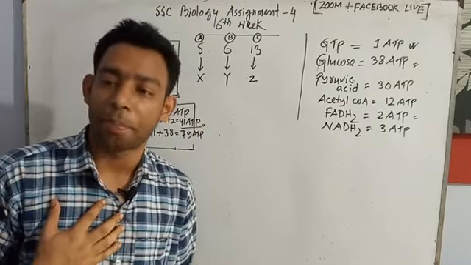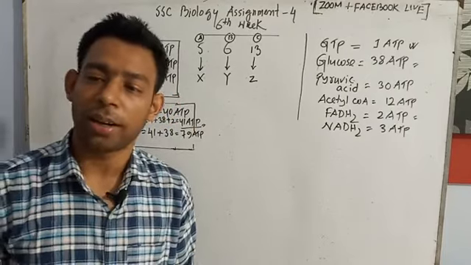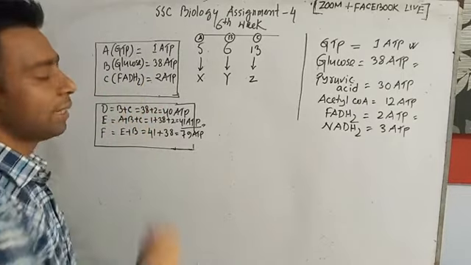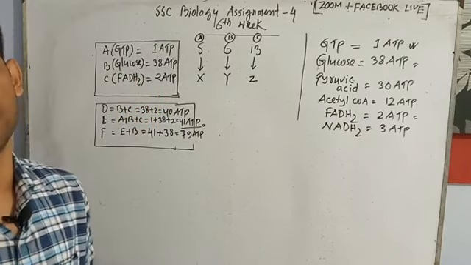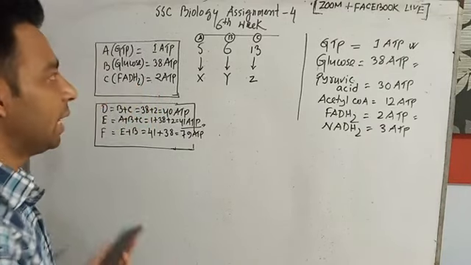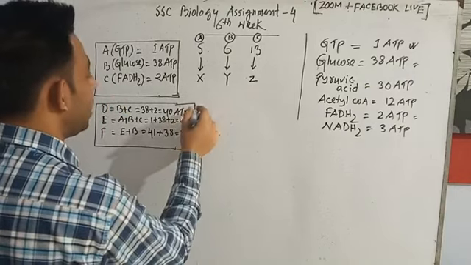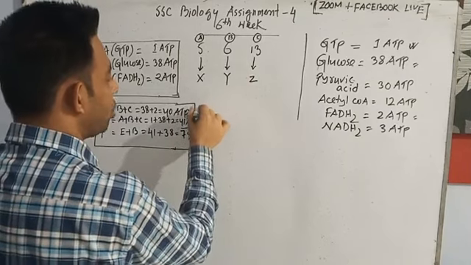That means I have acquired 41 ATP. We'll start the game, and with D, maximum students made mistakes. Listen, I just give you a clue. This one, D will be the acquired ATP for Z.